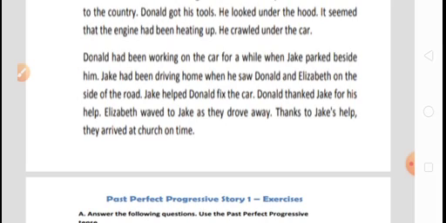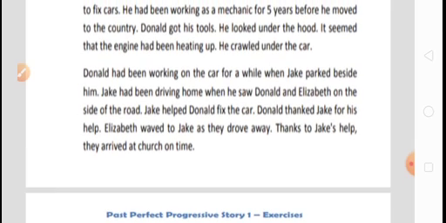Why? Because look here, the engine had been heating up. The engine is the subject, and had been is the auxiliary verb. Heating up is the verb ing form. So not only the past perfect continuous tense had been used, but also simple past tense is used in this paragraph, in this story, to move forward in the story.